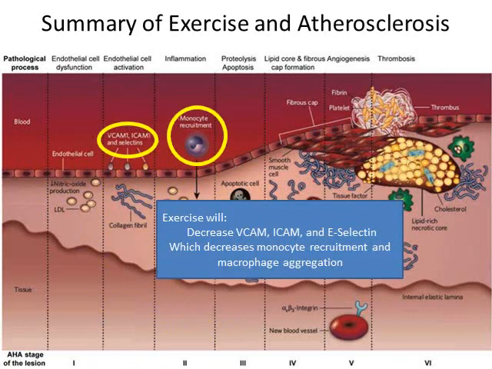Okay, next we got a decrease in VCAM, ICAM, and E-selectin. Those are the vascular cell adhesion molecule and intercellular adhesion molecule. These are the things that are calling in the monocytes, calling in those T cells to start the inflammatory process. So the less of those we have, the less immune system activation we have. And remember, these are inhibited by NO. So we went back to that first change. If we have more NO, we have less of these. We're going to end up with fewer macrophages and less inflammation.